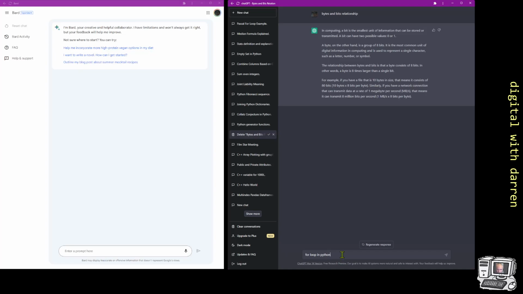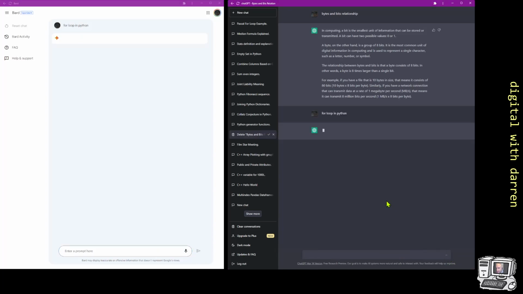Now, let's just type in something really basic like a for loop in Python. And actually what I might do is copy that and paste that in here. I won't get them exactly at the same time, paste it in here. But if I hit return and return, let's just see. So I hit return here and then hit return here. And they're both doing their thinking.